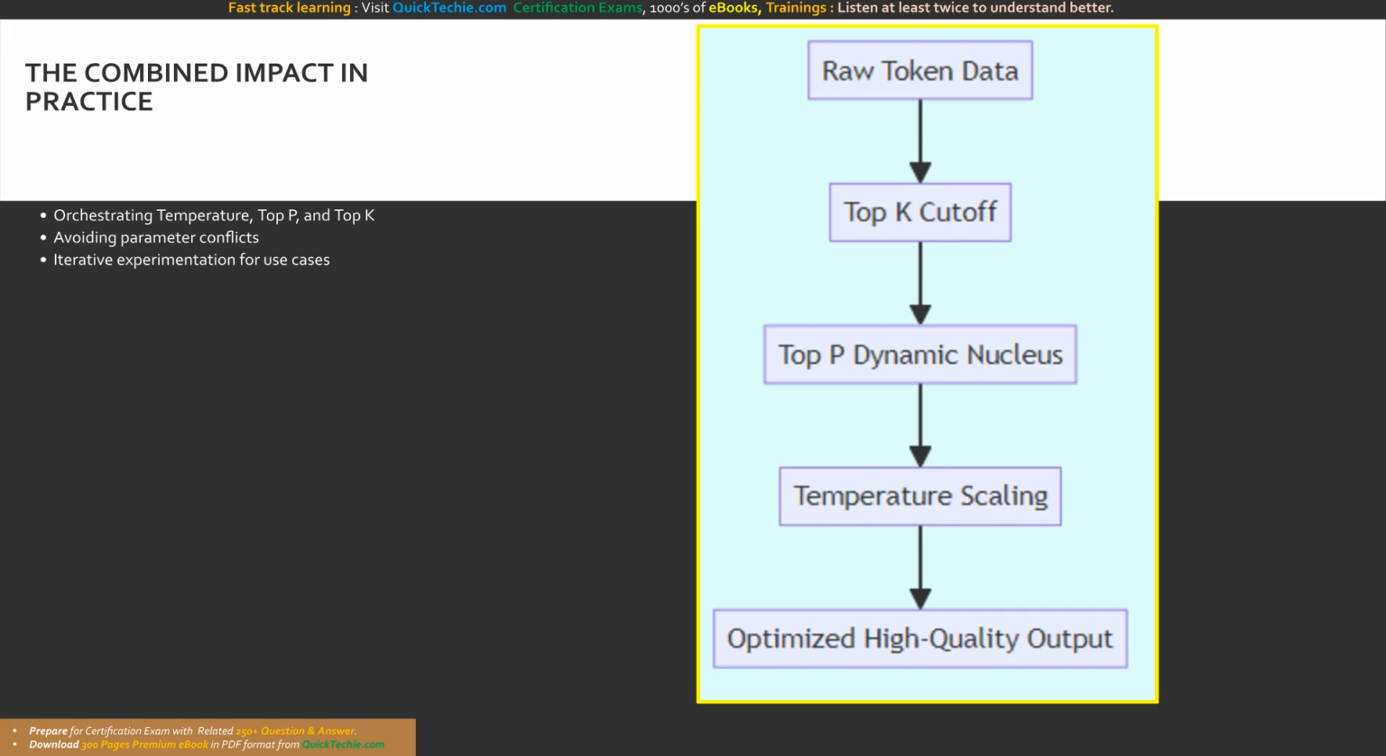Watch the three-stage gauntlet. Raw data hits the strict top K cutoff. Then the dynamic top P nucleus filter refines it. And finally, temperature scaling adjusts the distribution before producing the optimized output.